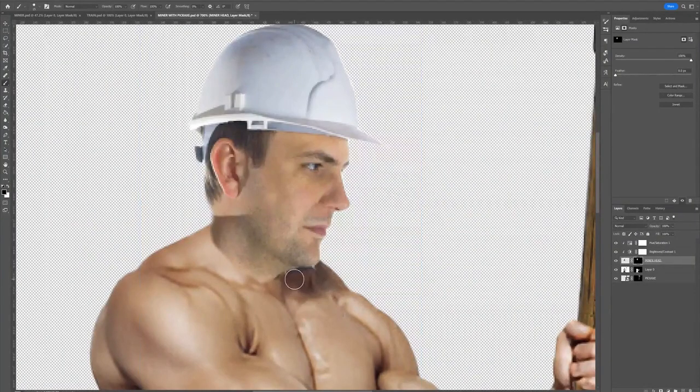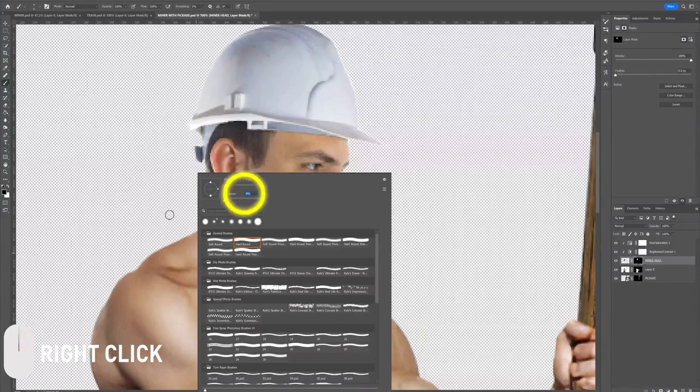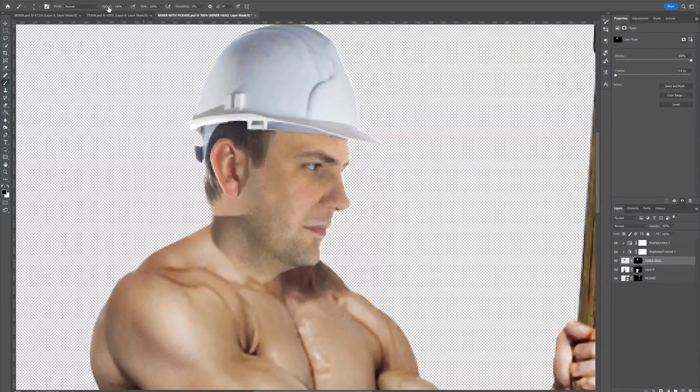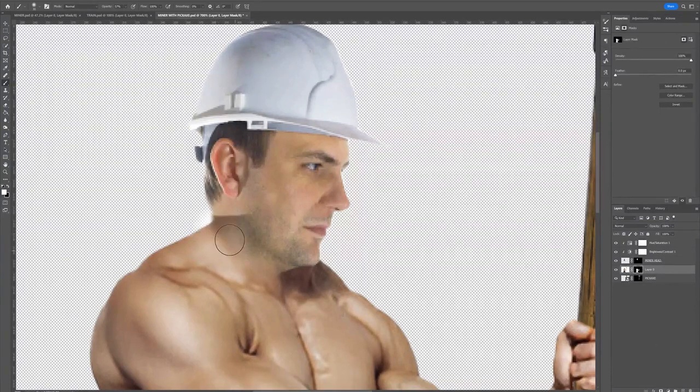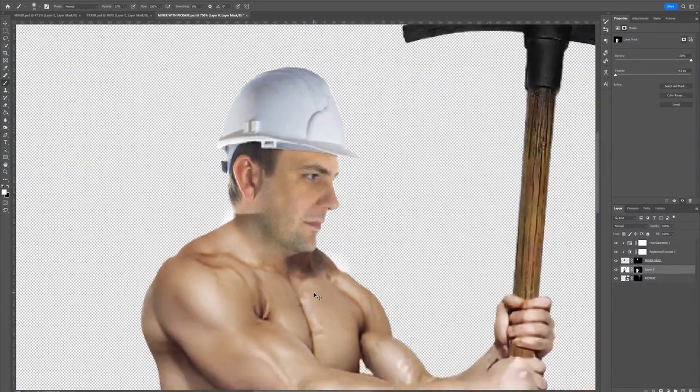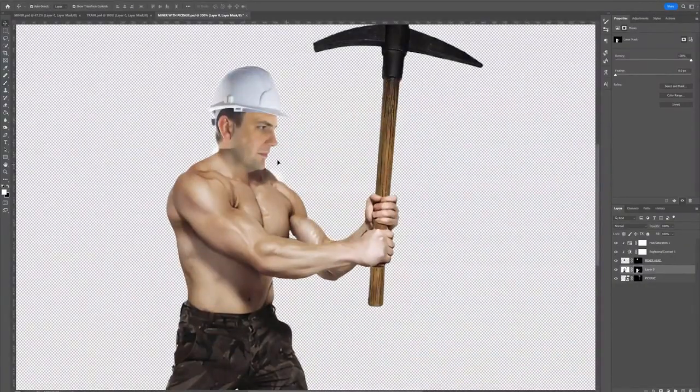I might also add a feather between the bottom of the neck and the body underneath. So just right click, go to the hardness of the brush, and drop it down to 0, and then brush away your edges within the layer mask. Again, it doesn't look amazing. You're never going to get that on a poster, but once it's edited into the composition, I really feel like that will sell the effect, and it will look pretty good.